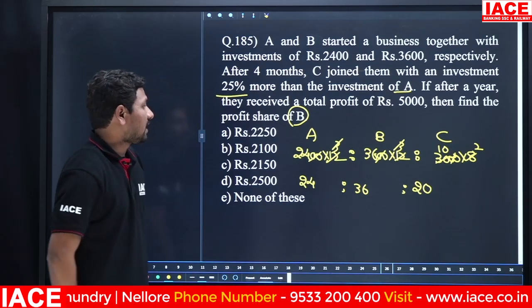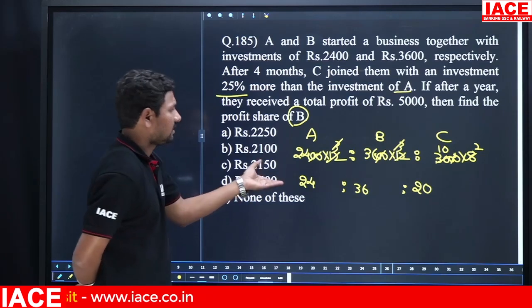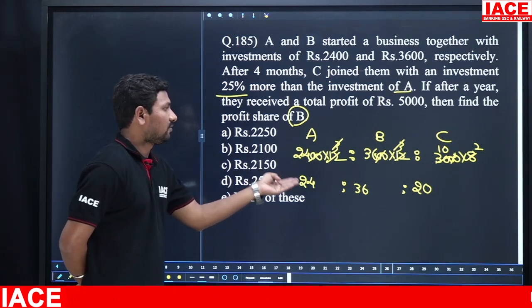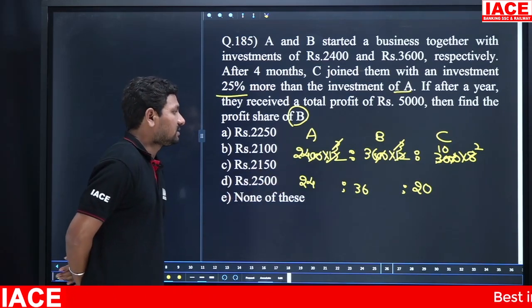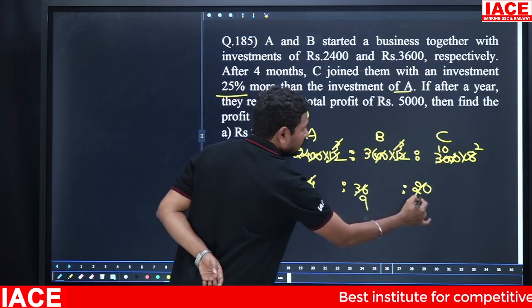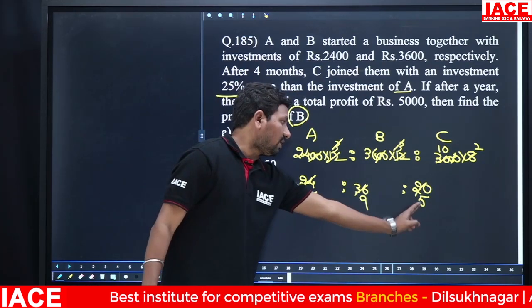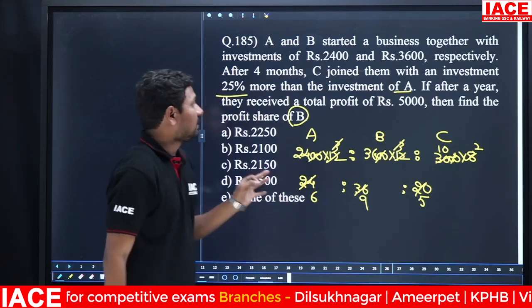24 plus 36 is 60. 60 plus 20 is equal to 80. 80 parts is equal to how much? 5000. Otherwise, you can cancel these values also: 24, 36 and 20. All the terms cancel with 4. 4 6s, 4 9s and 4 5s. Then 6 plus 5 is 11, 11 plus 9 is 20. Total parts is equal to 20.